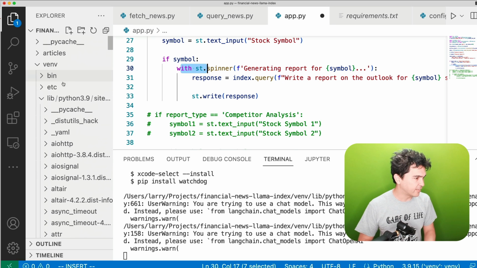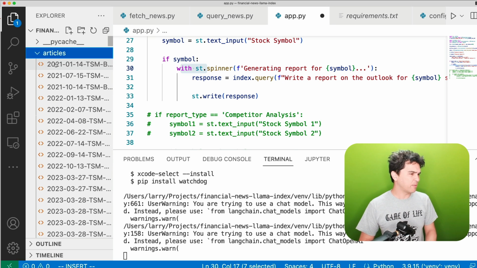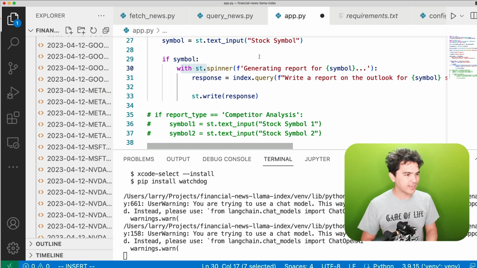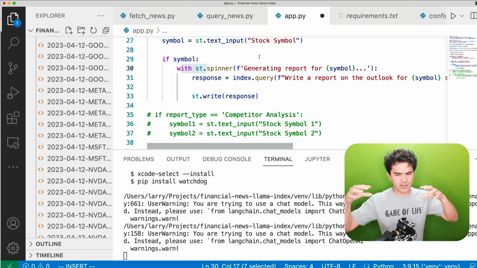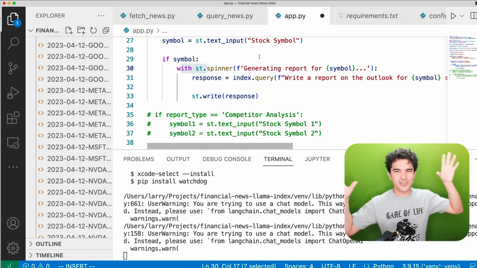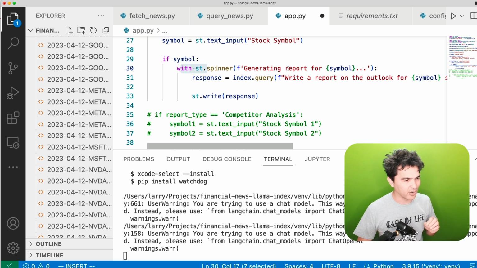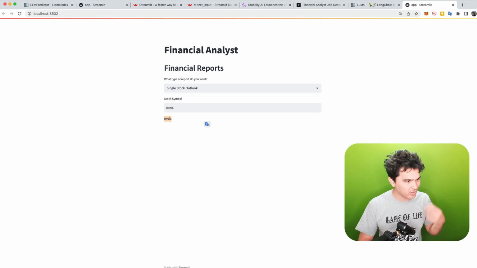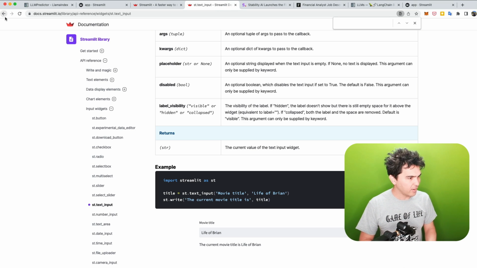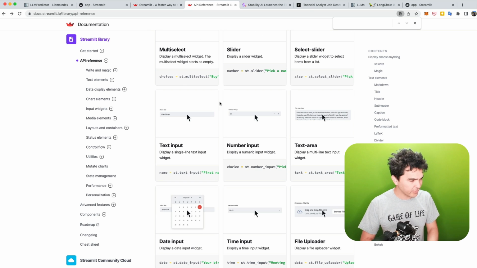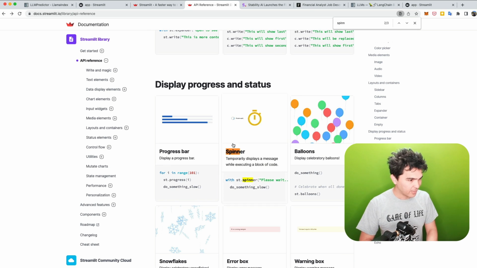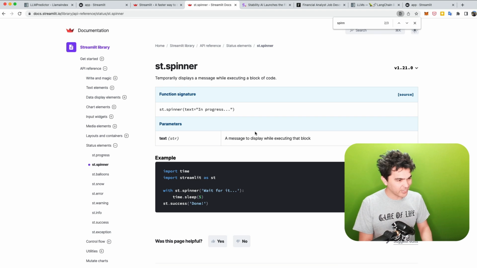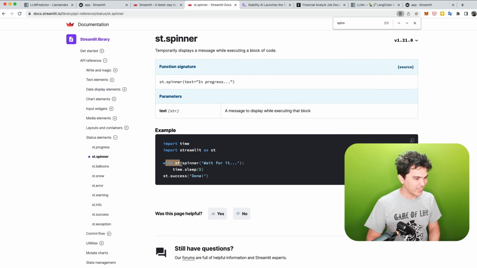I have these news articles, maybe 1,000 articles in here right now. So it's going to take a while for it to determine which chunks of text are important and send them to GPT-4, and GPT-4 is going to crunch on it for a little bit. It's not instant here. So I want to generate a spinner for the user to show them it's working on it, so they don't think the application is broken. I can go back here and search. There's a widget called Spinner, which is also very easy to use. You just do with st.spinner and show a waiting message while you're waiting.